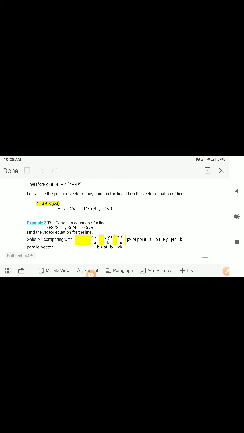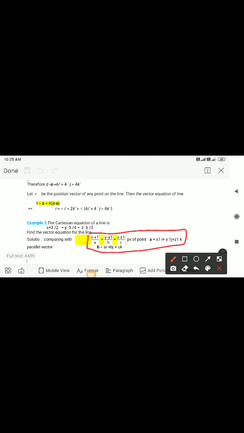Similarly, there is another example. You are given the Cartesian form of a line and you have to find its vector form. It is very easy to find. First you see the formula, that is (x minus x1)/a = (y minus y1)/b = (z minus z1)/c. So the position vector of point A is (x1, y1, z1).